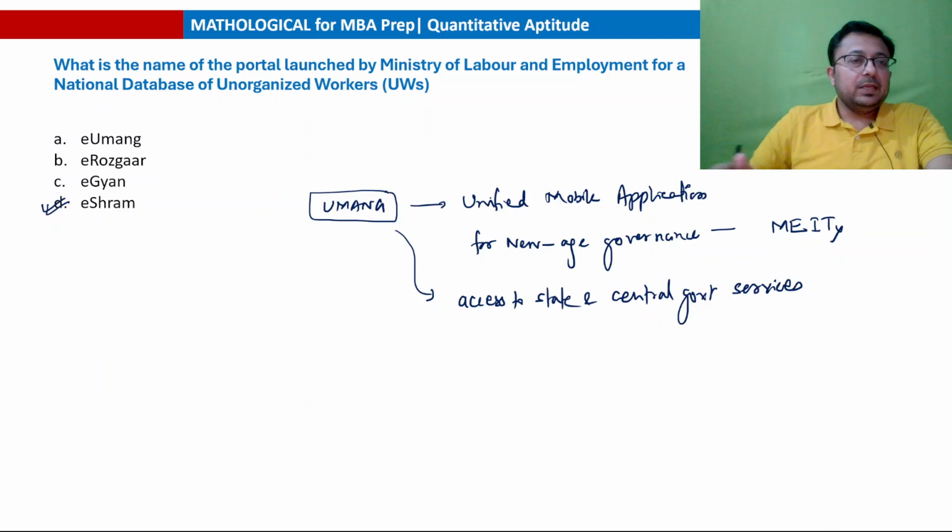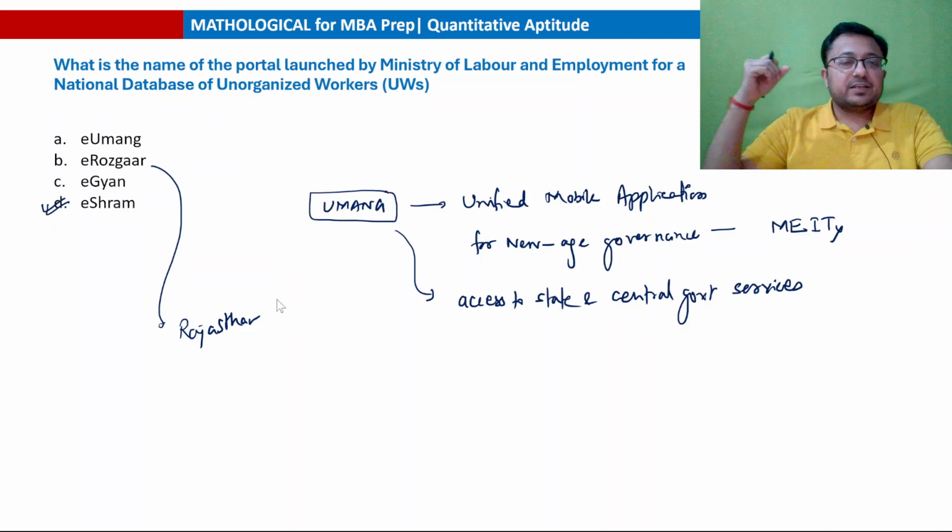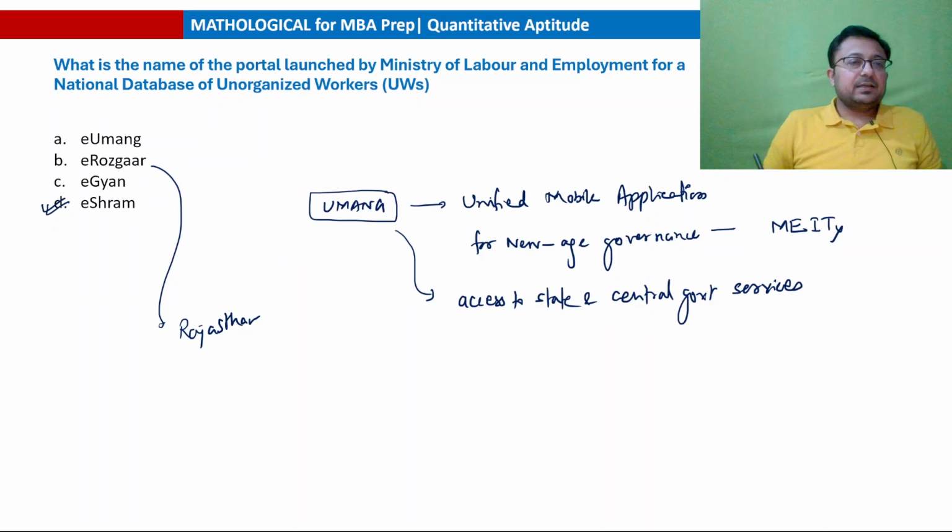E-Rozgar is basically a portal of Rajasthan, a portal developed by the Rajasthan government for education purposes. And we have already talked about E-Shram. E-Gyan is not as such any portal. Gyan Kosh is a portal and there are many other portals with similar names, but E-Gyan is not a portal as such. Okay, let's keep it at this for this session.